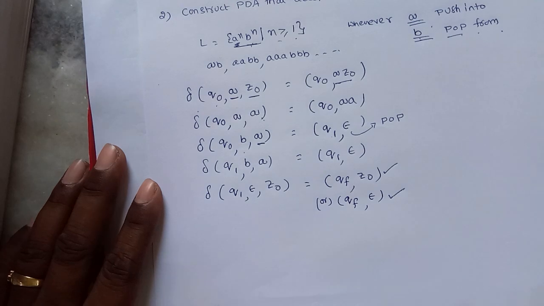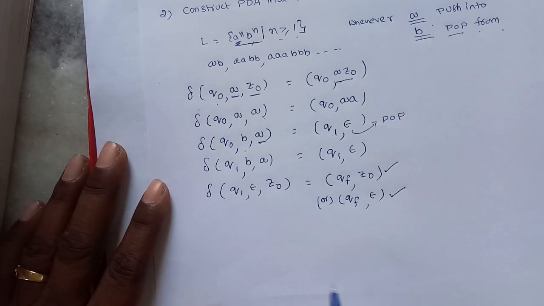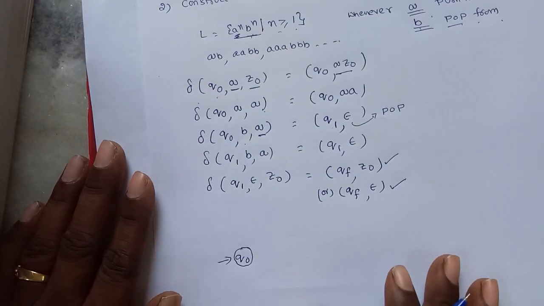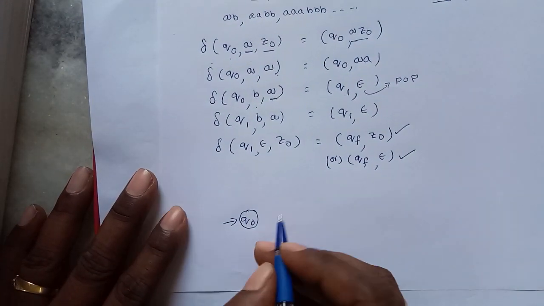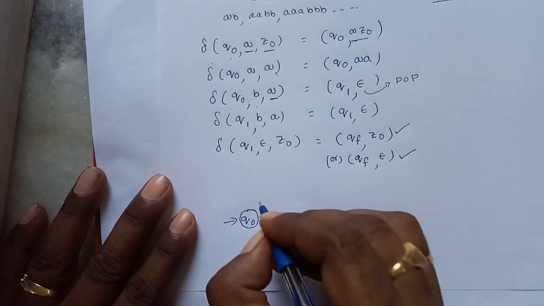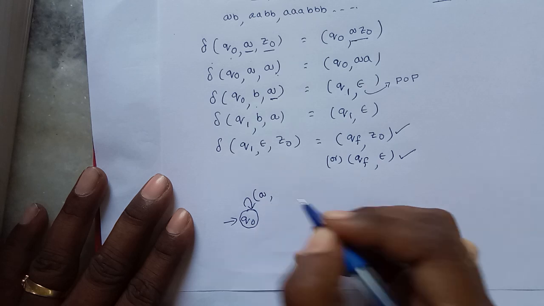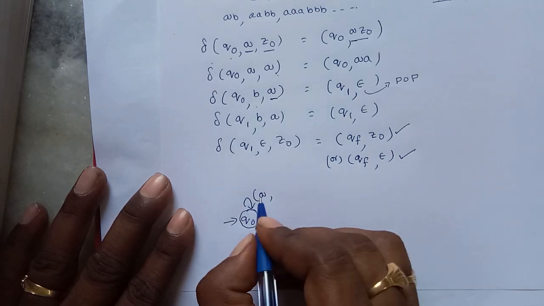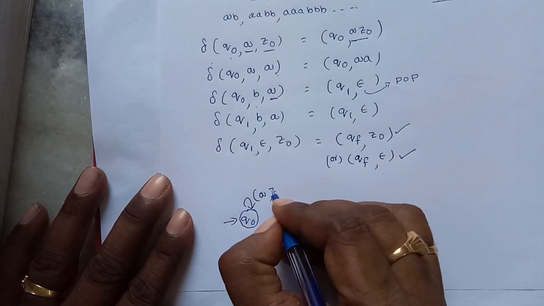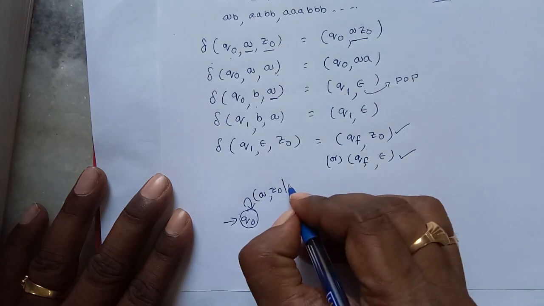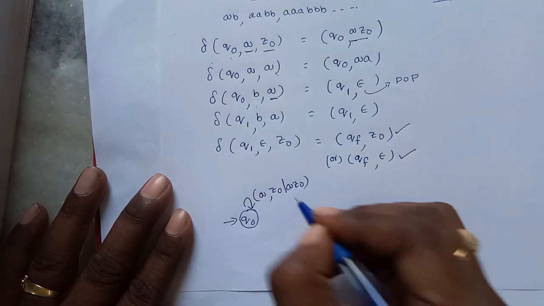Suppose the same thing is represented in transition diagram format. It is very easy to construct the transition diagram. Initially I am at state Q naught. On state Q naught, if A is the input symbol and Z naught is the top of the stack, then I push A onto the stack.